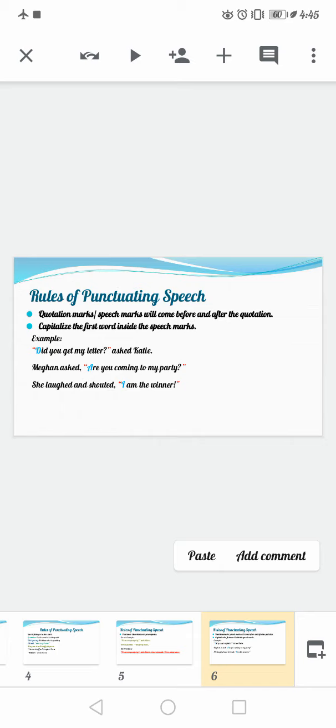Secondly, the first letter of the first word will always be capital, whether it is a common noun or a proper noun. For example, the word is the, an, are, is, am, was, were, whatsoever the word is. The initial letter of the first word inside the inverted commas will always be capital.